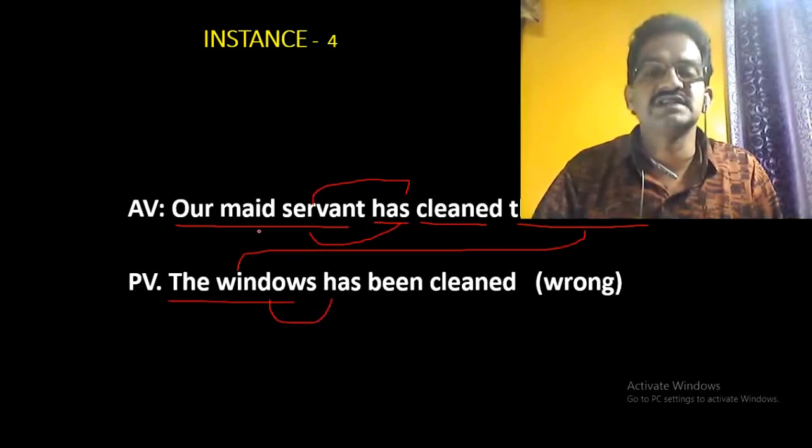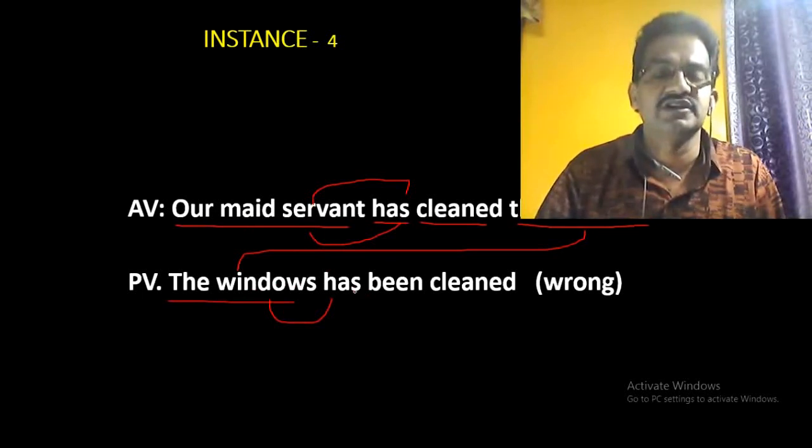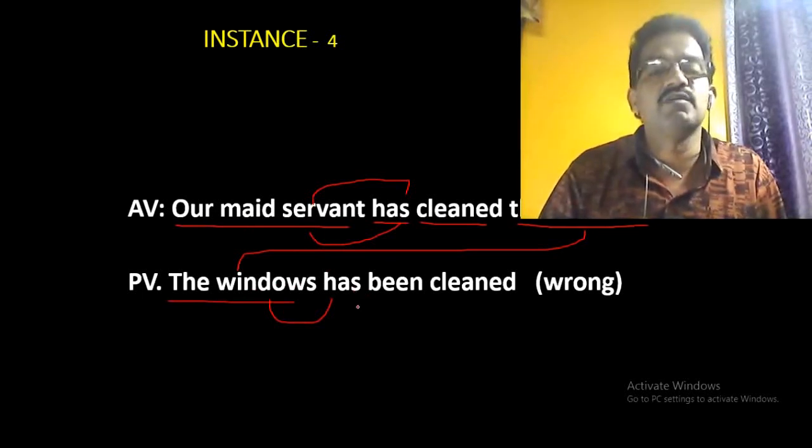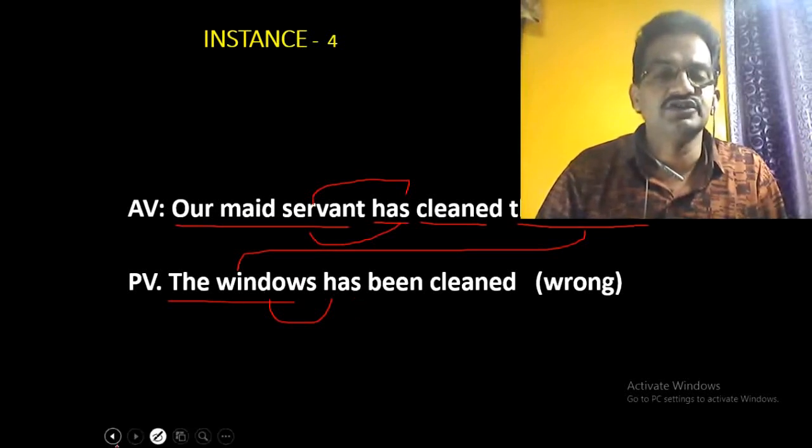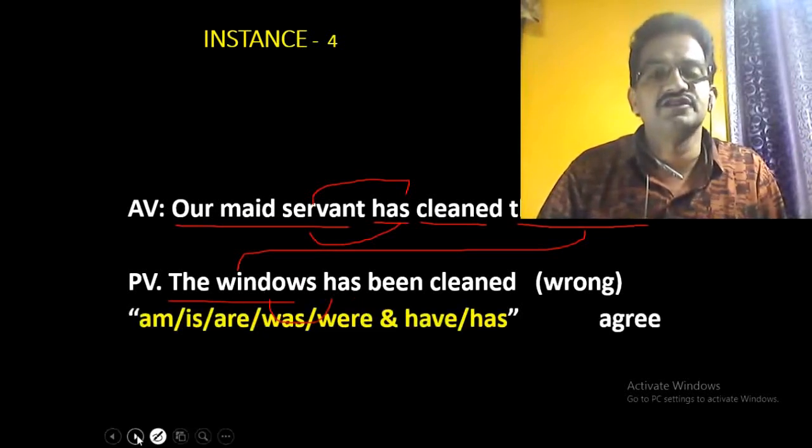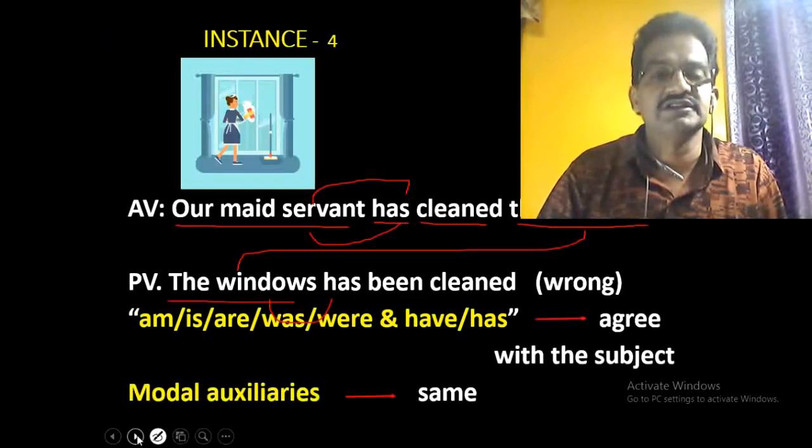When the subject is I, we, they, you, "have" is used. With the subject she, "has". When it is "windows", plural, "have" should be used, not "has". This is called verb agreement, and we should take care of that.